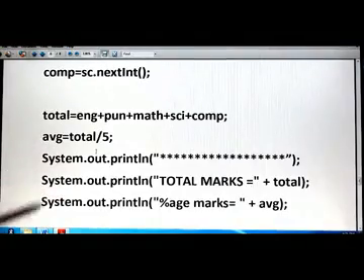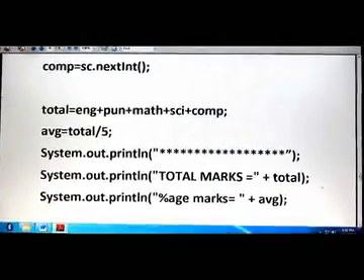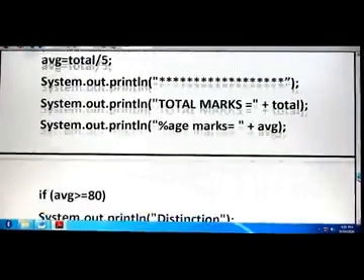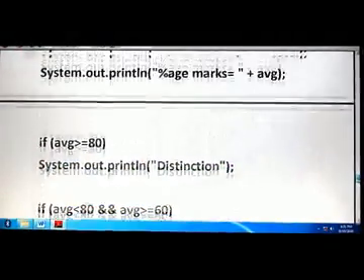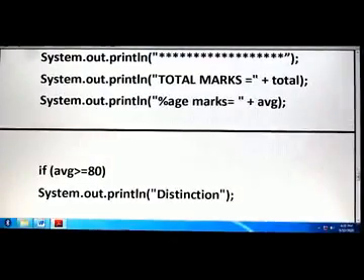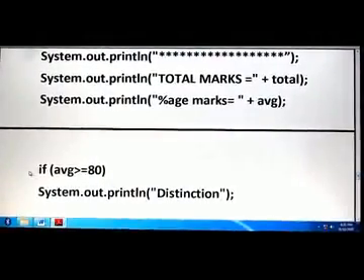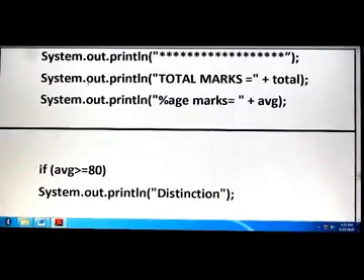This is the output part. Output part, total and average I have written. Now students, I have written this separately to explain; otherwise you can also write this average here, no problem.